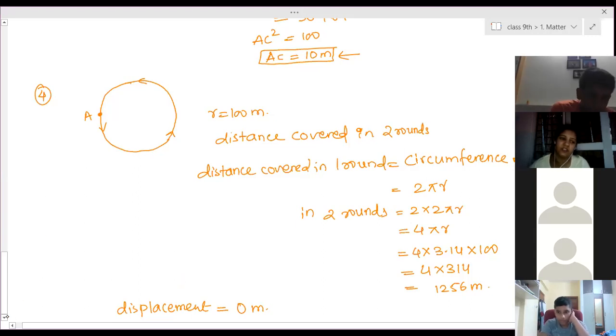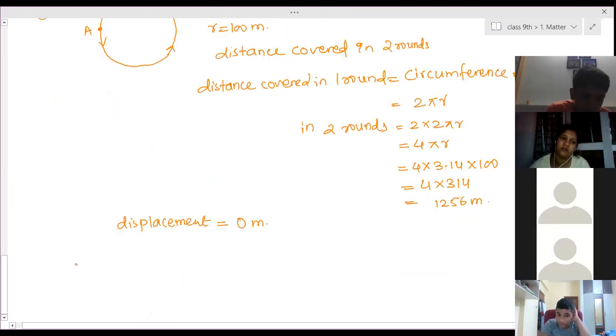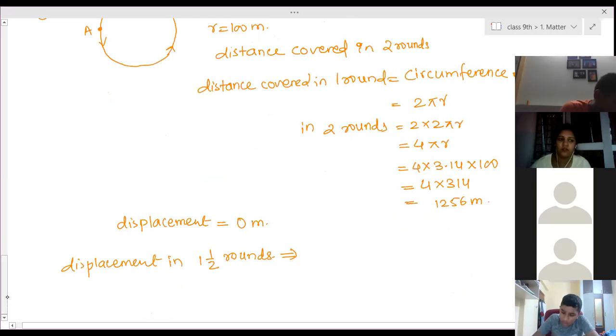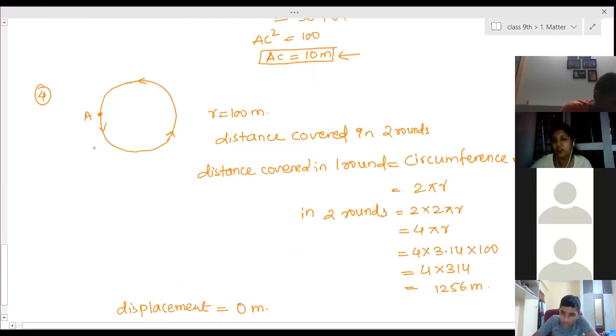Now tell me, what is the displacement in 1.5 rounds? So check out its position in 1.5 rounds. In 1 round, it has covered 1 circle, and then half round means it has reached the diametrically opposite end. That is this position it has reached, and this is exactly half.